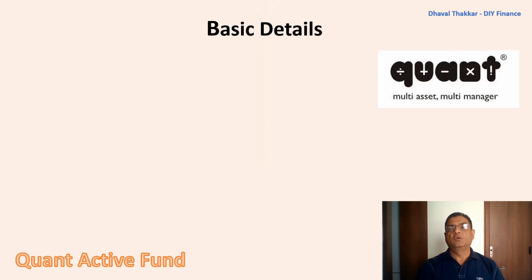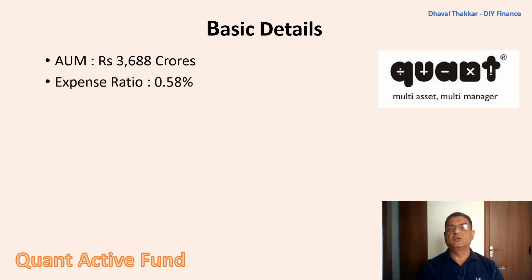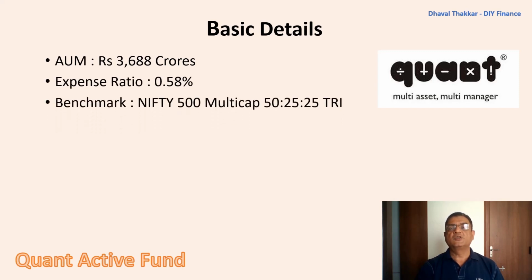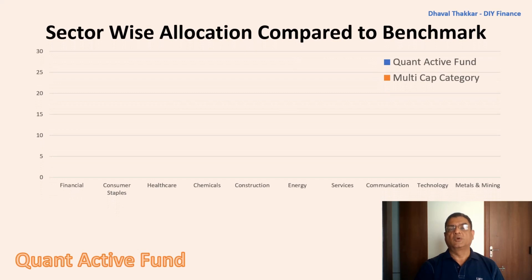So let's start the video with the basic details of this fund. First, the AUM, that is total assets under management, which is around 3,700 crores, which I feel is okay for a multi-cap fund. While the expense ratio is 0.58%, which again is not on a higher side as compared to other schemes in the category. The benchmark index, that is the reference against which the scheme is compared, is Nifty 500 Multicap 50:25:25 TRI. Now let's look at the sector-wise allocation.